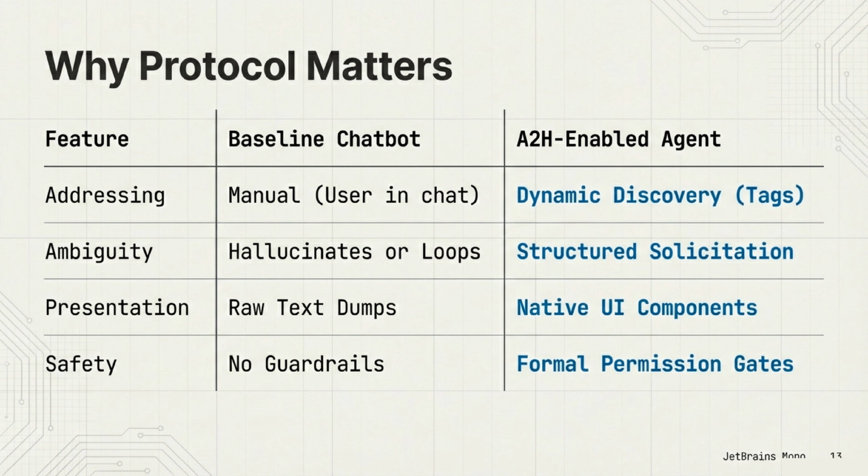Why go through all this trouble? Let's compare a baseline chatbot to an A2H-enabled agent. A chatbot relies on manual addressing, you have to be in the chat. A2H uses dynamic discovery to find you. A chatbot hallucinates or loops when confused. A2H uses structured solicitation. A chatbot dumps raw text. A2H uses native UI components. And most importantly, a chatbot has no real guardrails. A2H forces formal permission gates for safety.